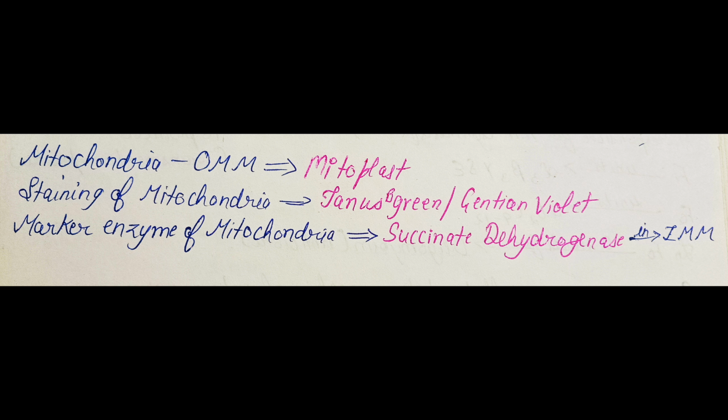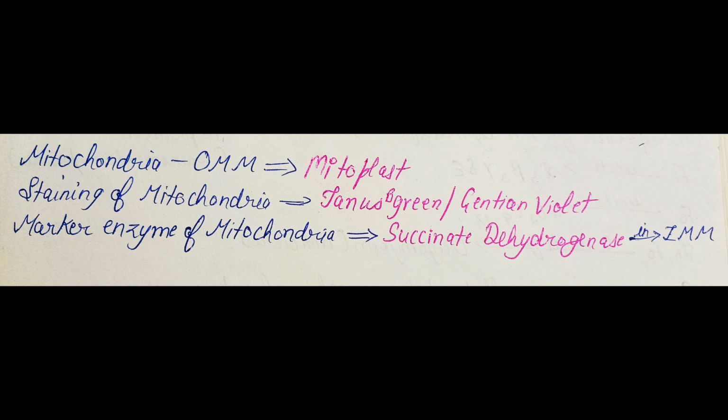Mitochondria without the outer mitochondrial membrane is known as mitoplast. The staining of mitochondria is done with Janus green B. The most important thing is that the marker enzyme of mitochondria is succinate dehydrogenase.